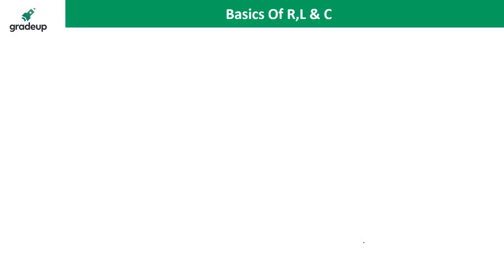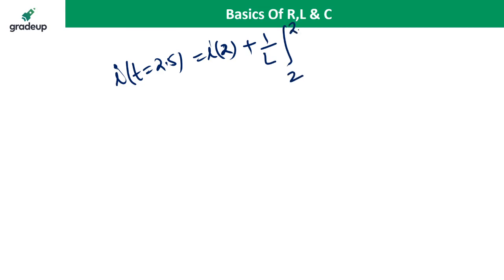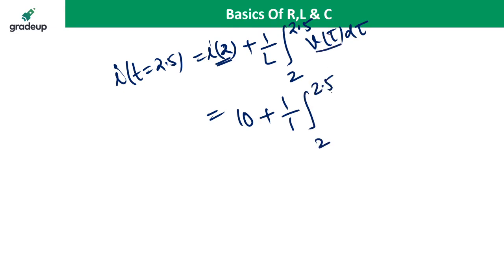But if I calculate the current at t is equal to 2.5 seconds, it is i(2), the current at 2 seconds, plus 1 by L integral from t equal to 2 to 2.5 of v(tau) d tau. i(2) is 10 ampere plus 1 by 1 integral from 2 to 2.5; v(t) is again 10 volt, so 10 dt.